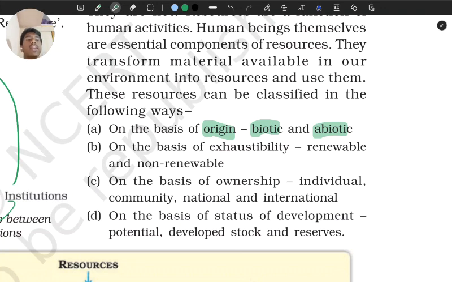And on the basis of exhaustibility, we have already learned renewable and non-renewable resources. Renewable can be renewed over time, right, like water, wind, etc. But in non-renewable resources, if you have used it, they are done. You can recycle them, but there is a finite quantity of that resource on this earth.